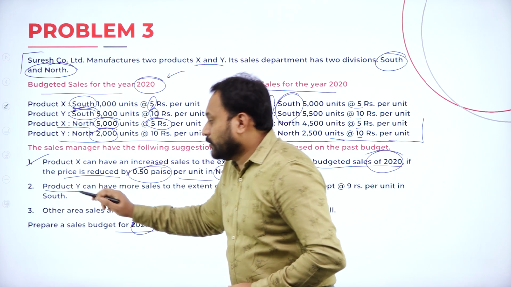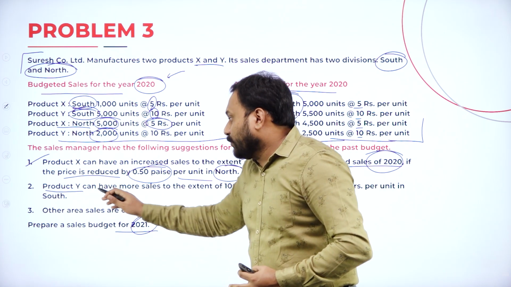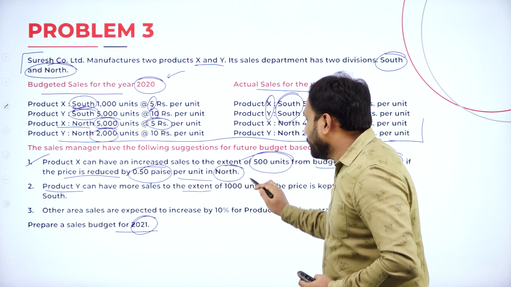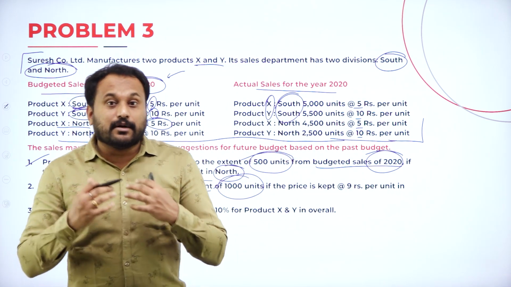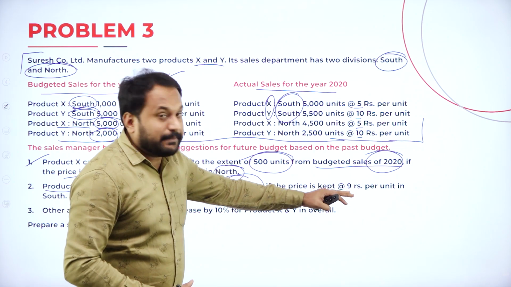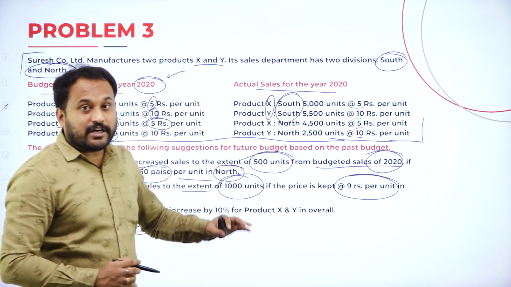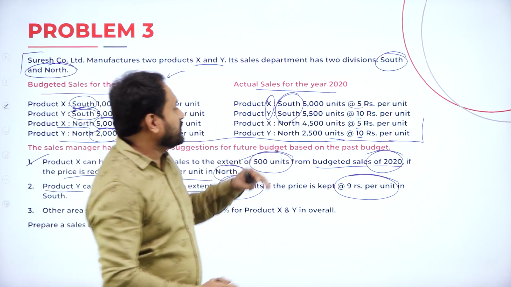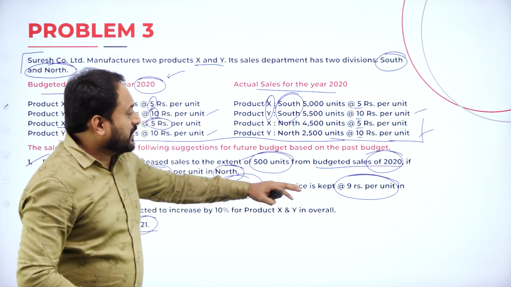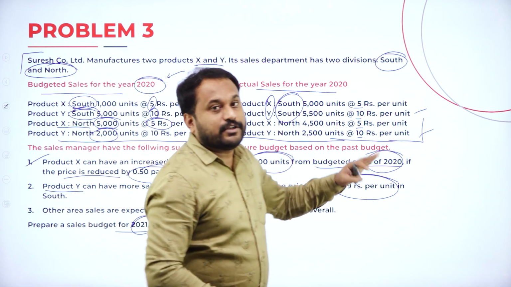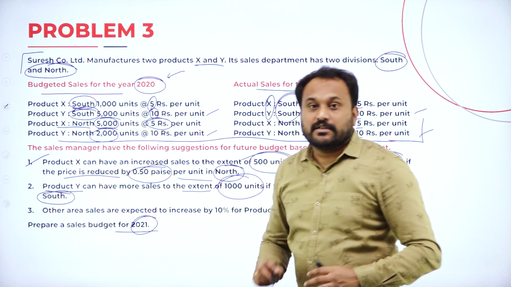Product Y. Again, don't give a conclusion. Product Y, south or north, we don't know. We need to read completely. Product Y can have more sales to the extent of 1000 units, if the price is kept at 9 rupees per unit. What is the price now? The price is not 10 rupees now. All the product Y, if you see, is 10 rupees, 10 rupees, here 10, here 10. But now it is 9 rupees per unit. Which division? South division.